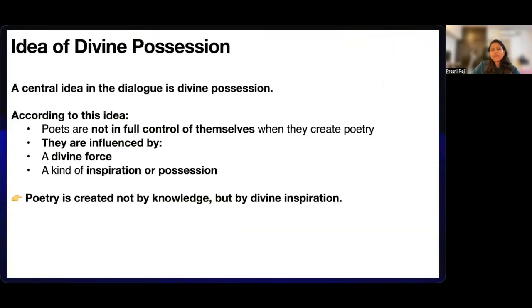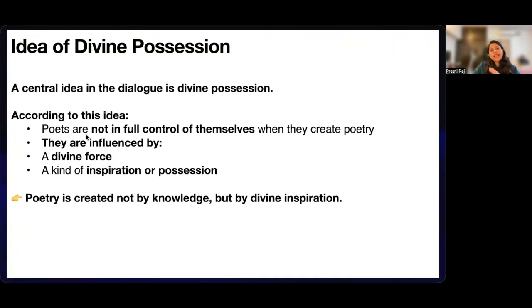So this idea of divine possession. One of the most famous ideas of this Ion you will learn about is that poets are divinely possessed. According to the dialogue, Plato asks whether these poets are divinely possessed. Means when they write or recite poetry, are they under a divine influence or an inspiration, a kind of possession or some supernatural emotional force? Because according to Socrates, the poet does not create through logic alone. Instead, the poet becomes a medium through which divine power speaks.